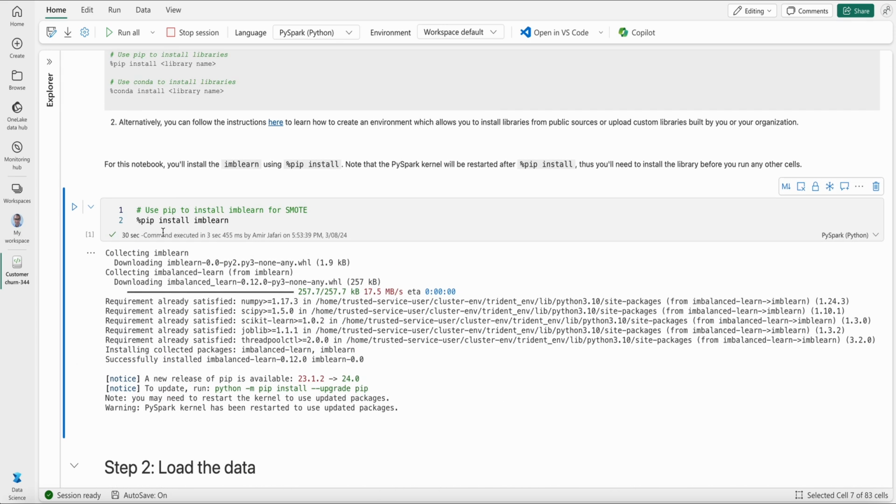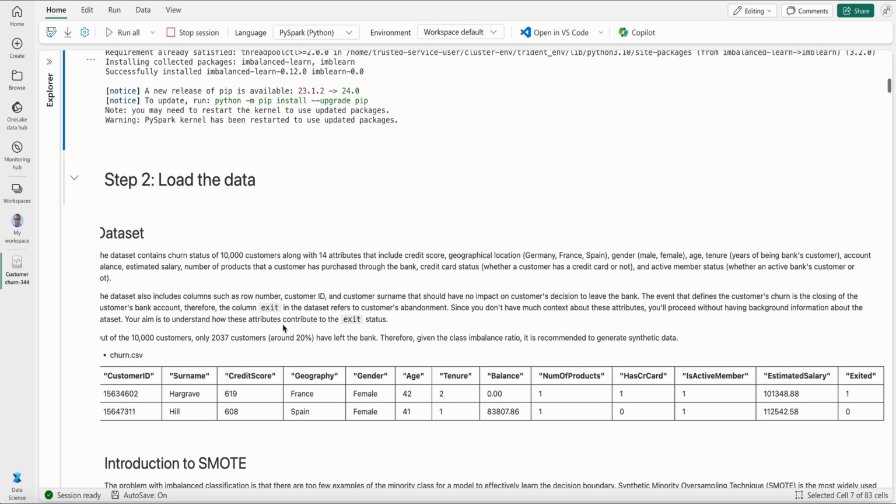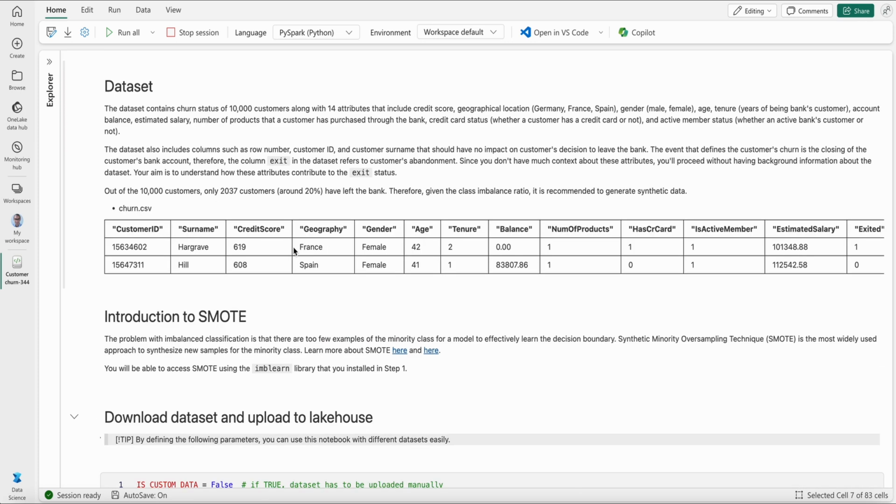Now let's look up. Well, we can see that in almost 30 seconds, we have been able to pip install our custom library imbalanced-learn, and it shows all done. Great. We installed imbalanced-learn, and as I said, you might ask why we actually need to install a custom library. I think you might have noticed now that we have an imbalanced data set: 20% versus 80% for the customers who have left the bank versus who have stayed with the bank.